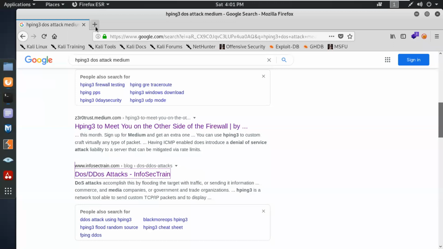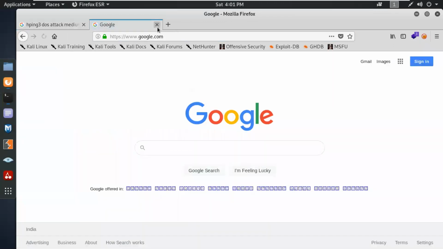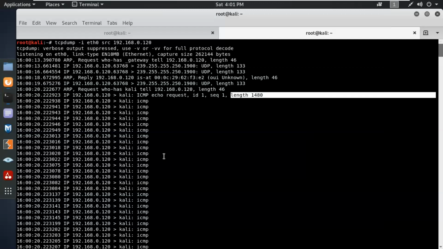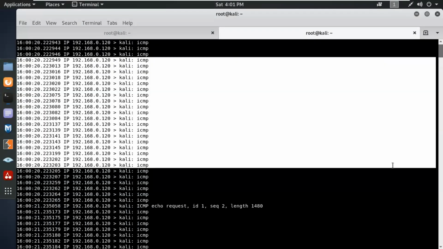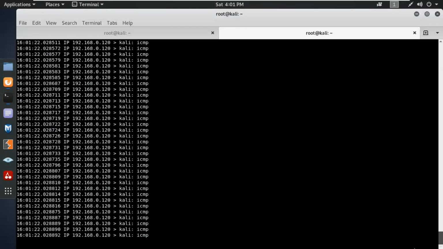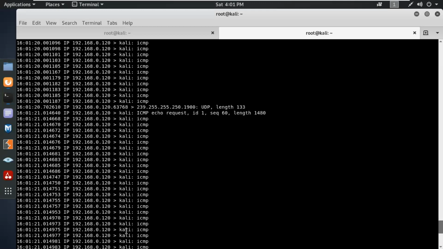But the major purpose of this ICMP is to simply consume all the memory and slow down the memory, because it basically works on the network administrator side. Total 1000 packets will be sent over here.